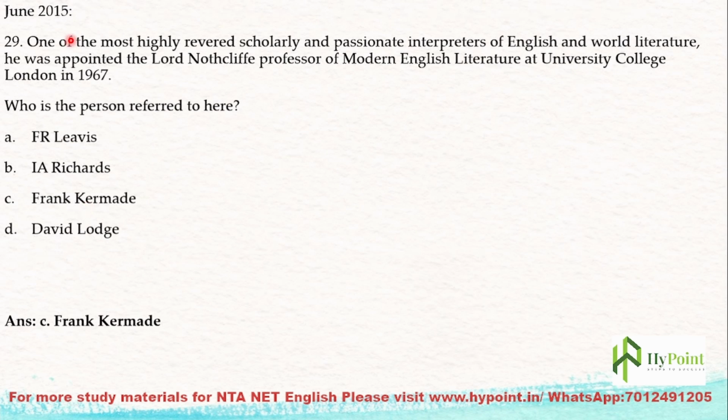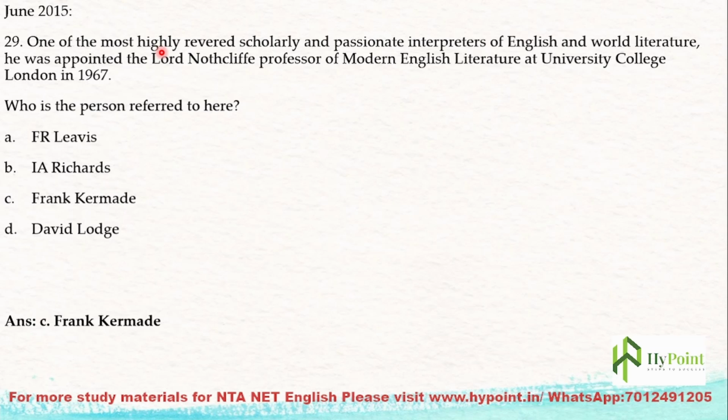The next question: one of the most highly revered scholarly and passionate interpreters of English and world literature, he was appointed as the Lord Northcliffe Professor of Modern English Literature at University College London in 1967. This is a description of some person of importance. You have to identify that person. He is a most revered scholarly and passionate interpreter of English and world literature.